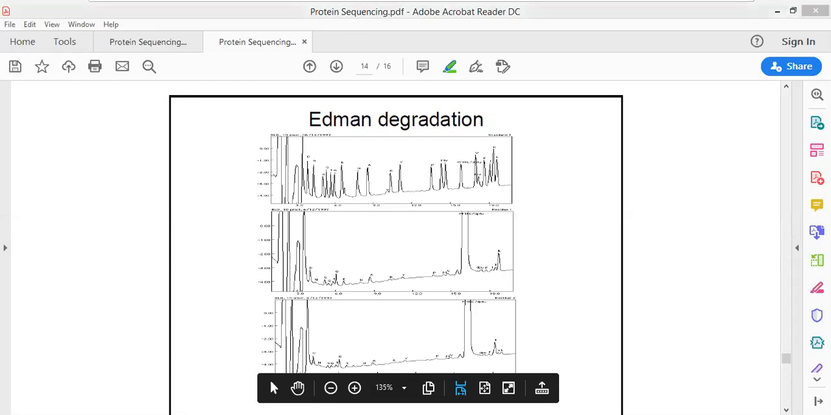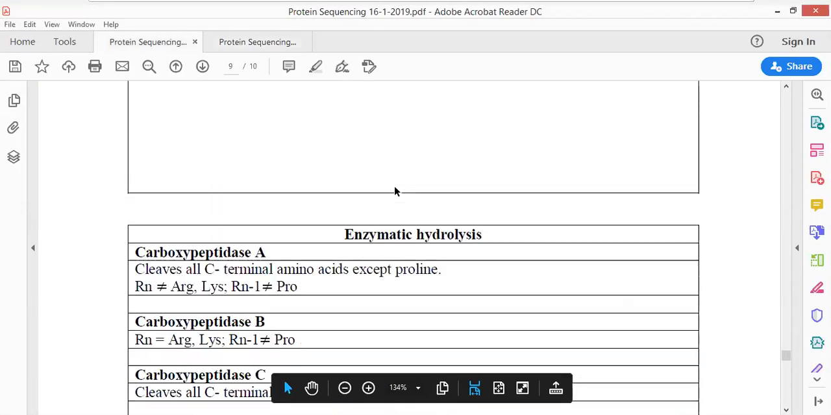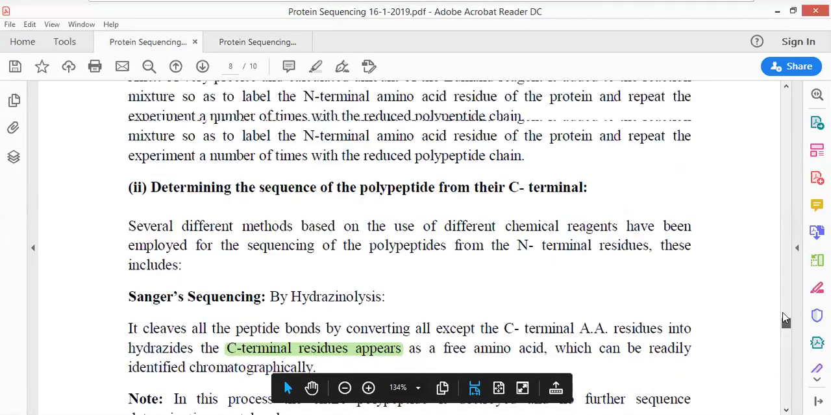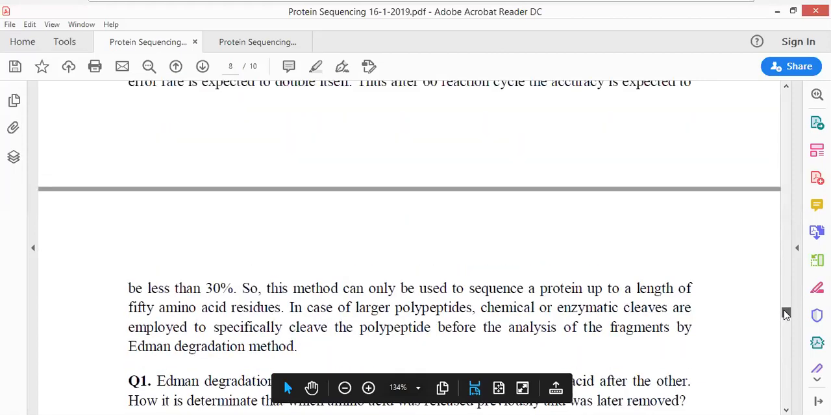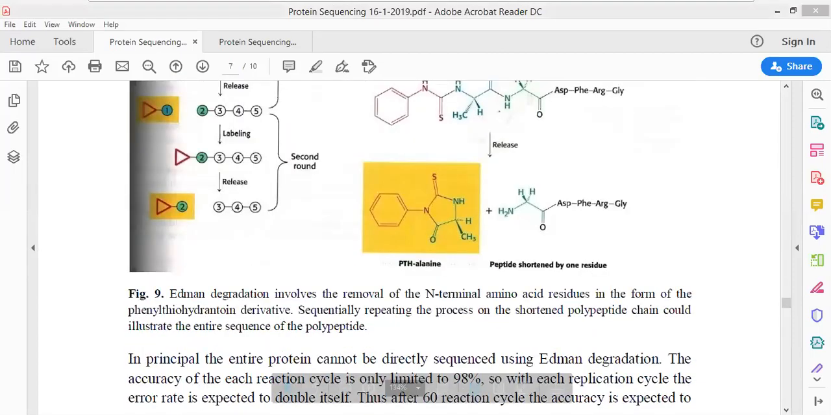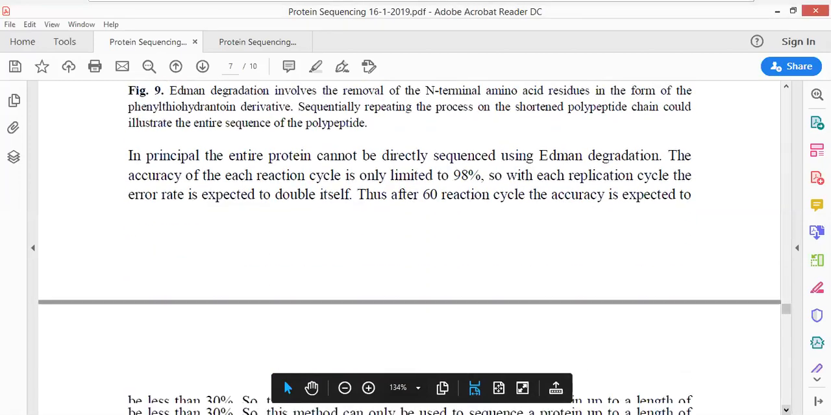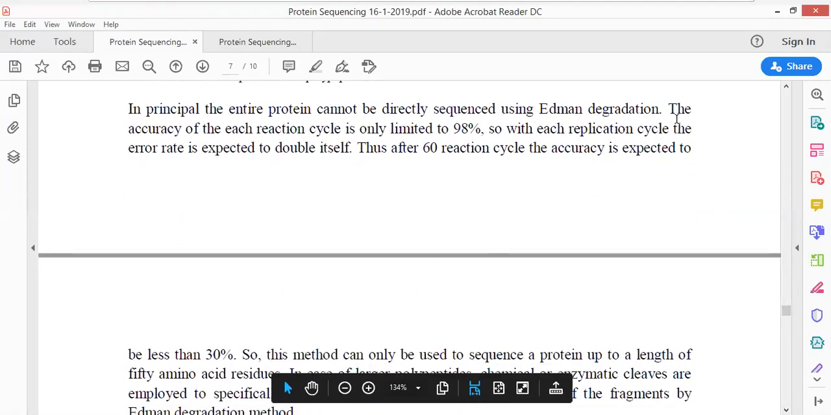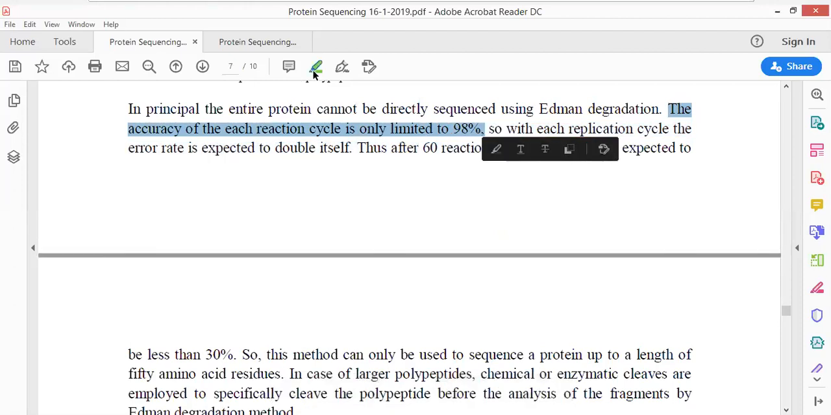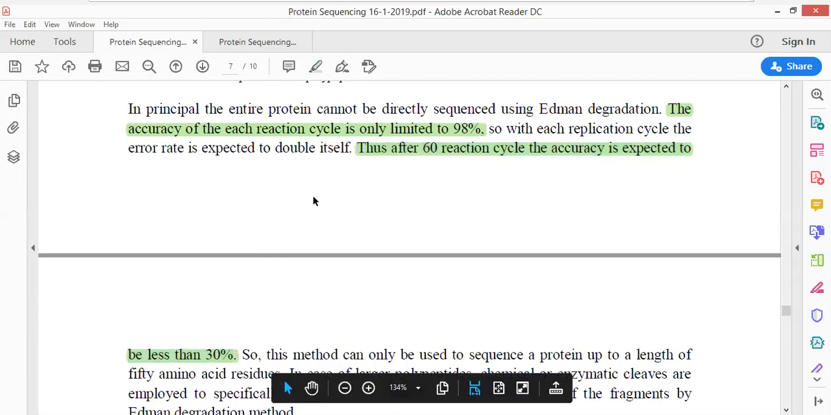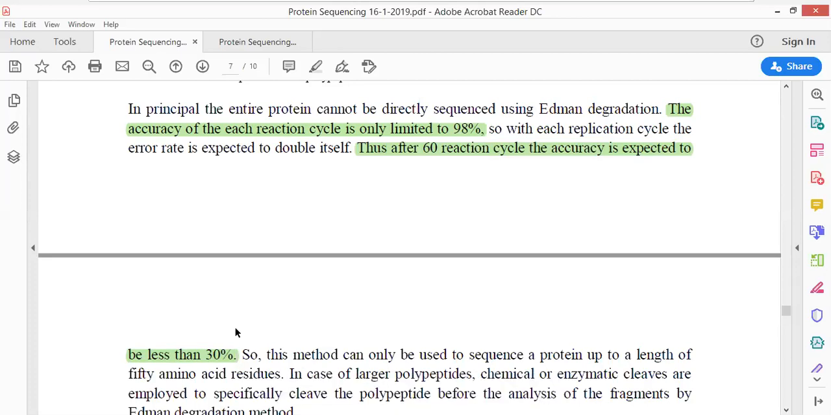See, this is the first PDF that I was showing to you. What is written here? See, I'm just reading a line so that you can understand it. Probably you were absent in yesterday's class. The accuracy for the Edman degradation method is only 98%. That means it has an error rate of 2%. Thus, after 60 cycles, it is expected to be less than 30%. So, after 60 cycles of Edman degradation, the accuracy gets reduced to 30%, because after multiple cycles, the error rates multiply.